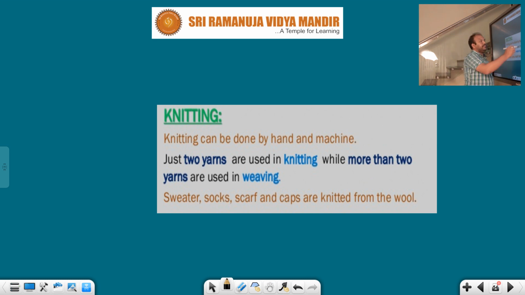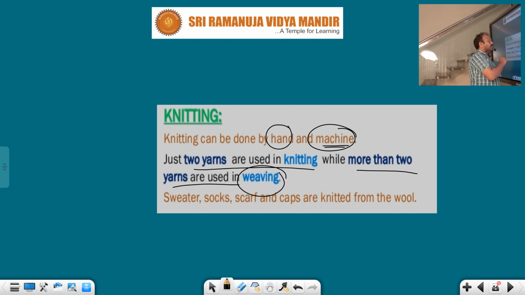Knitting can be done by hand and machine. This process can be done either by using hand or by machine. Just two yarns are used in knitting, while when more than two yarns are used, that is called weaving. That is the difference between weaving and knitting.